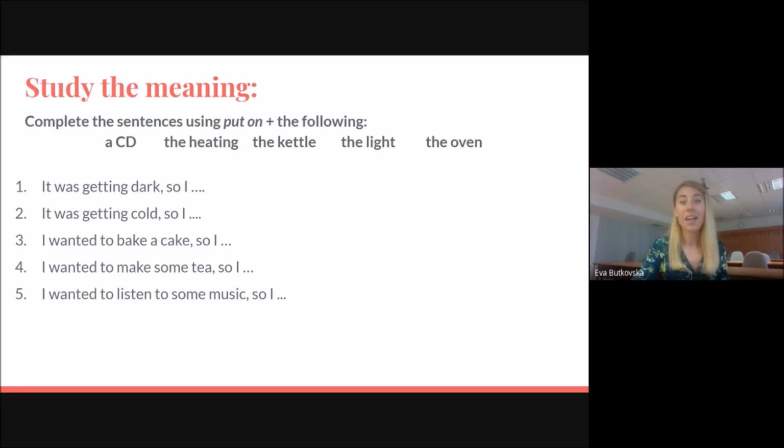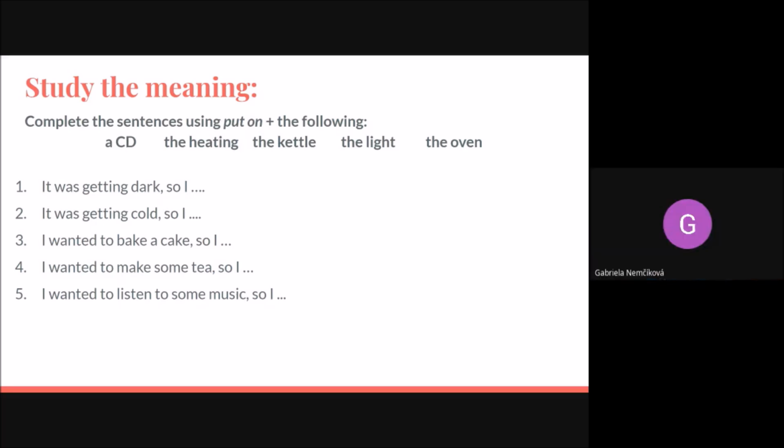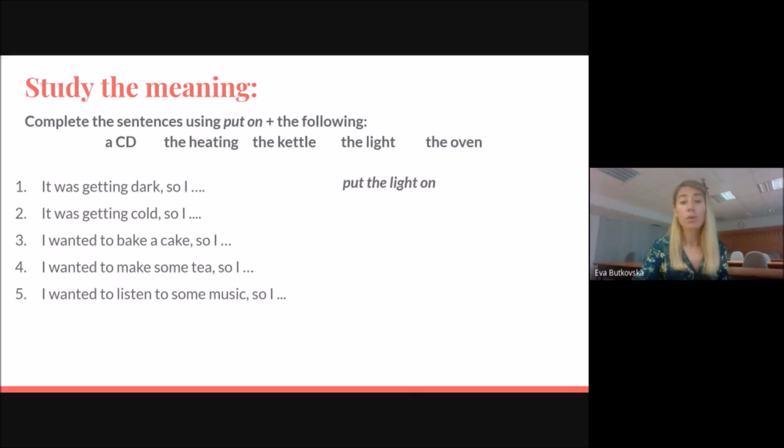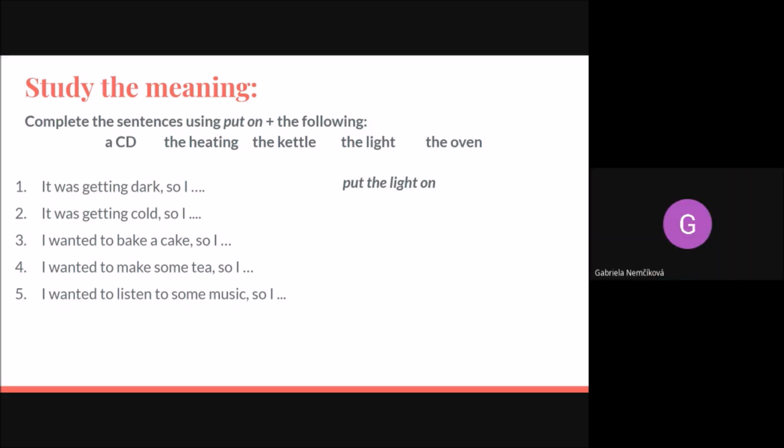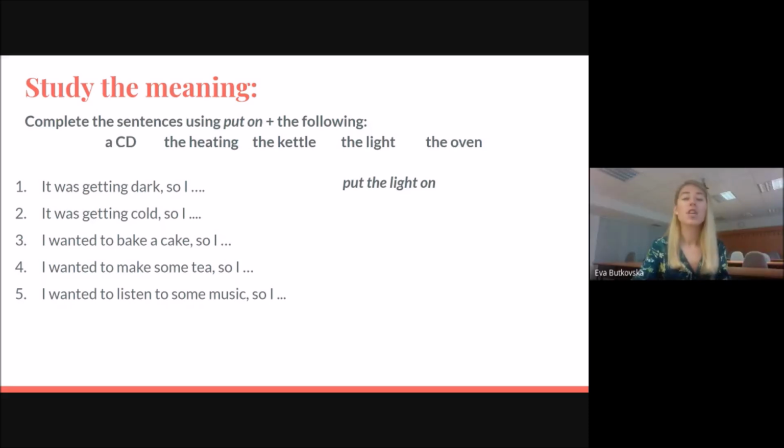So let's look at sentence number 1. It was getting dark, so I... Does anybody know? Switch on the light. Very good. Put on the light or switch on or turn on the light. Very good. Number 2, it was getting cold, so I... Switch on the heating. Very good. Switch on or put the heating on.